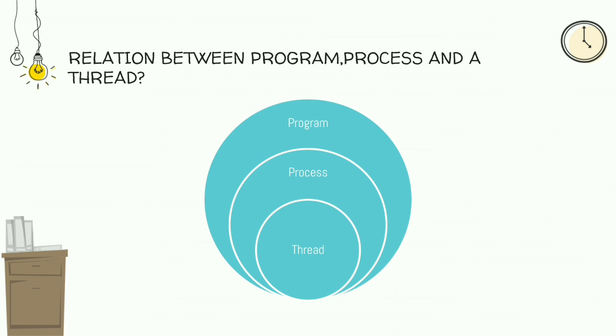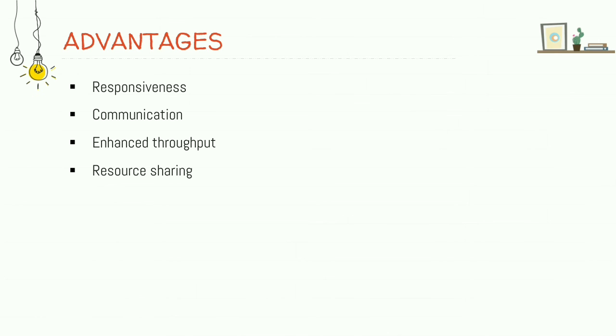Okay, so let us know about the advantages of the thread. The advantages are responsiveness, resource sharing, enhanced throughput, and communication. The first one is responsiveness. Here each process is divided into threads. All the threads run parallelly and context switching time is very less compared to the process. And the cost of the threads is also very less compared to the process. Here the context switching is much faster in the threads.